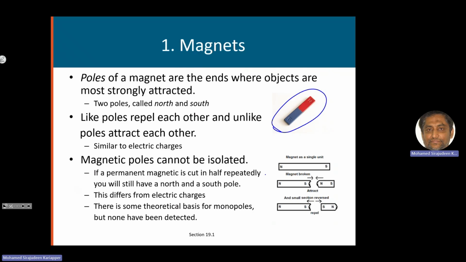So unlike electrical charges, which we can have separate, we can have a separate positive charge and a separate negative charge. That is also some kind of polarity, positive and negative. We can have them separately, a charge which is entirely positive, something entirely negative.